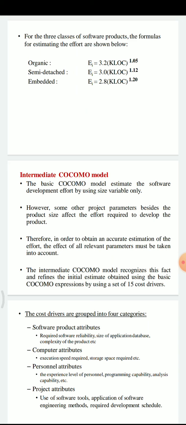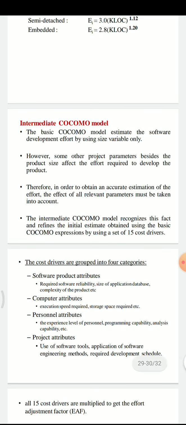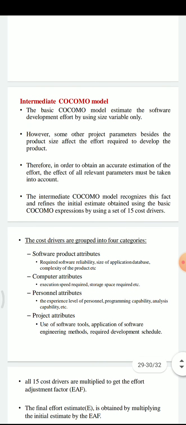Therefore, in order to obtain an accurate estimation of the effort, the effect of all relevant parameters must be taken into account. The intermediate COCOMO model recognizes this fact and refines the initial estimate obtained using the basic COCOMO expression by using a set of 15 cost drivers. The cost drivers are grouped into categories.